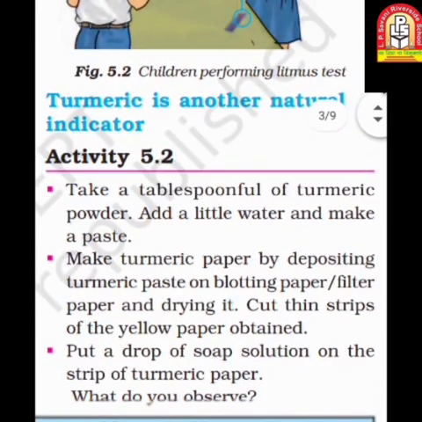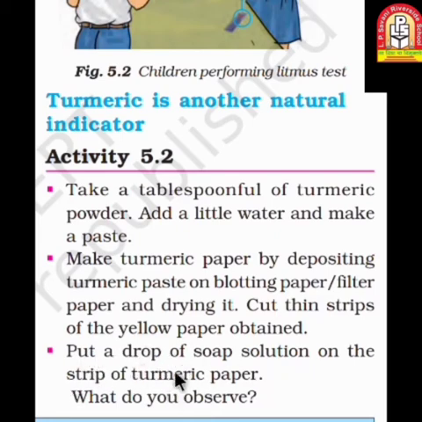Turmeric is another natural indicator. Here in 5.2, take a teaspoonful of turmeric powder and add a little water to make a paste. Make turmeric paper by depositing turmeric paste on blotting paper or filter paper and dry it. Cut a thin strip of the yellow paper obtained. Put a drop of soap solution on the strip of turmeric paper.